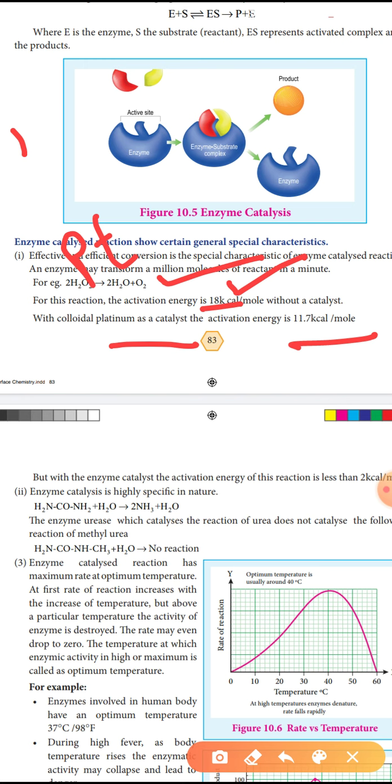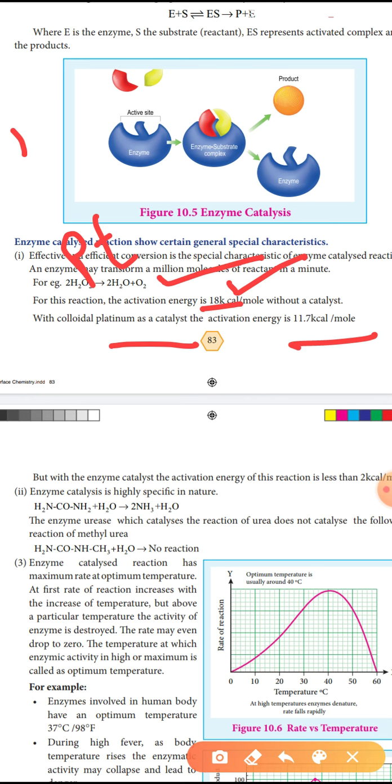With the enzyme catalyst, the activation energy of the reaction is less than 2 kilocalories per mole.